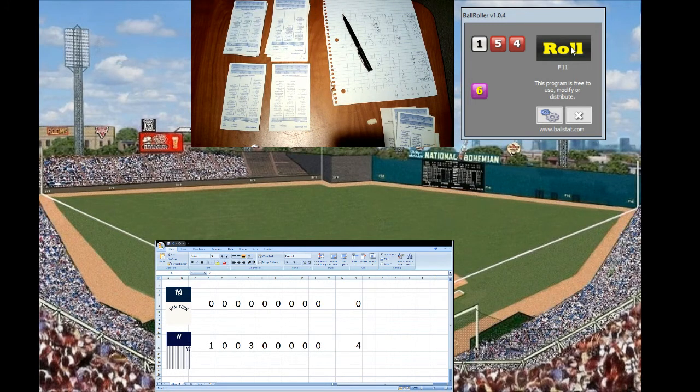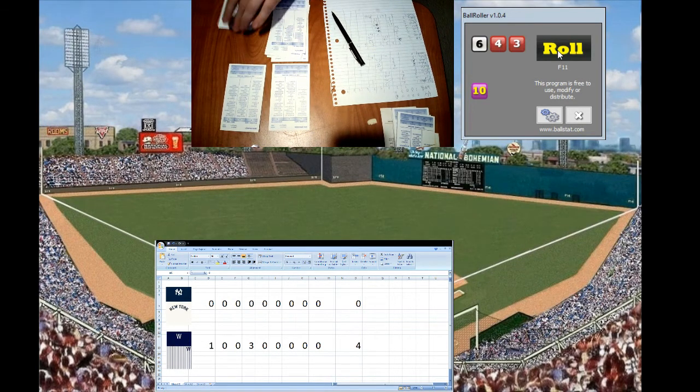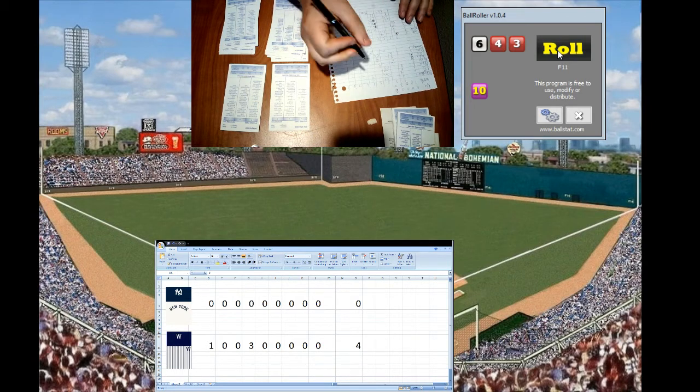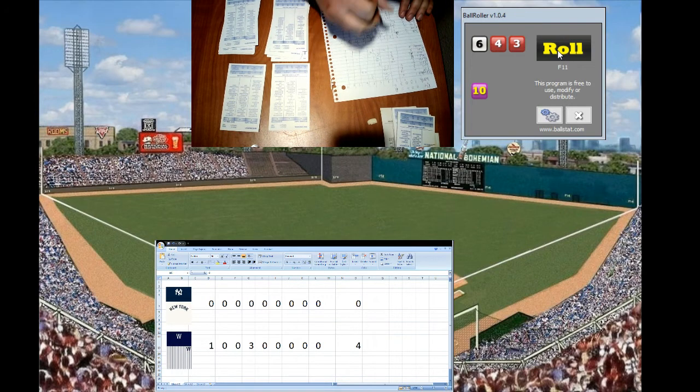We go to the top of the sixth. It's 4-0 Washington, and now it's the danger part of the lineup for the Yankees: Ruth, Pratt, and Musial. So let's see what Erickson has in store for him. Here's the windup and delivery. 6-7. That's a ground ball, second base. Second base for the Senators, Bucky Harris. He's a 10 and he's a 2. Ground ball out for the first out. Ruth is retired.